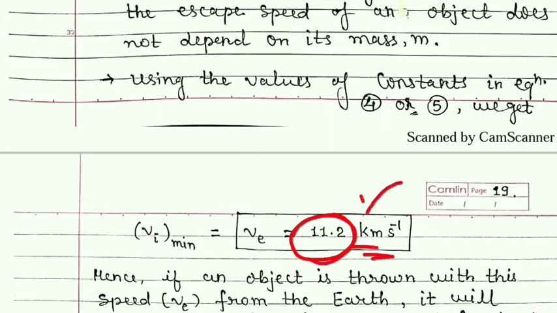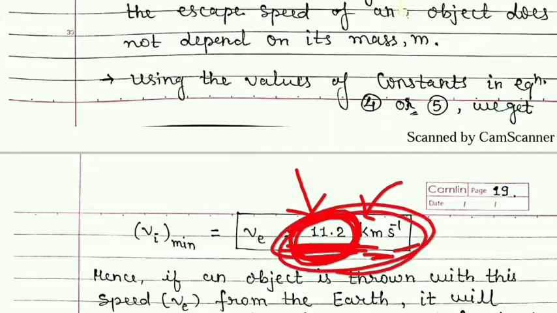It is in kilometer per second. So it is not possible for us to throw with this speed. Even if we fire a bullet from the gun in upward direction, it will not have this much speed. This is a very large speed.